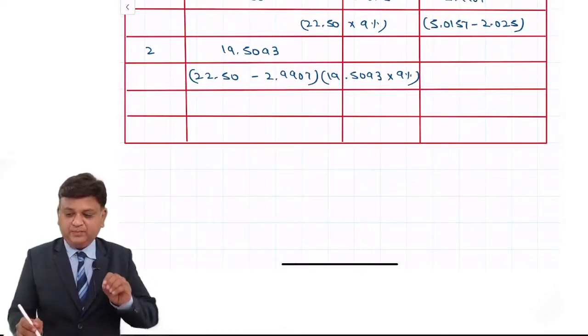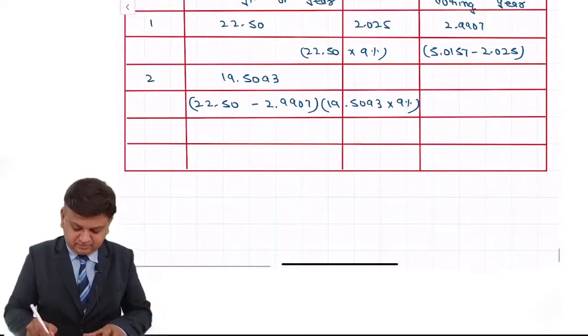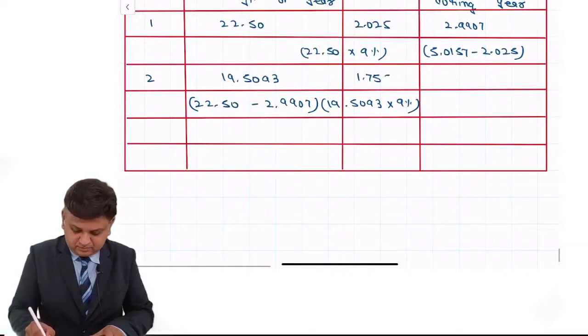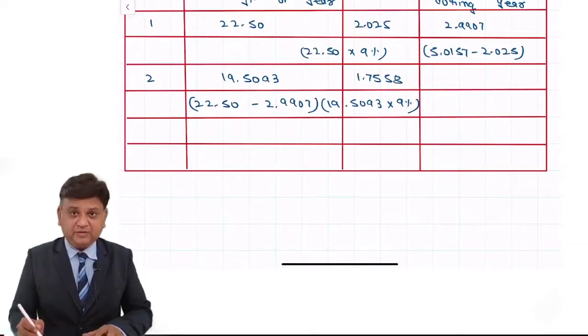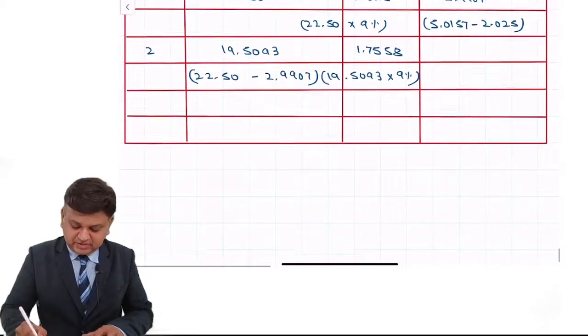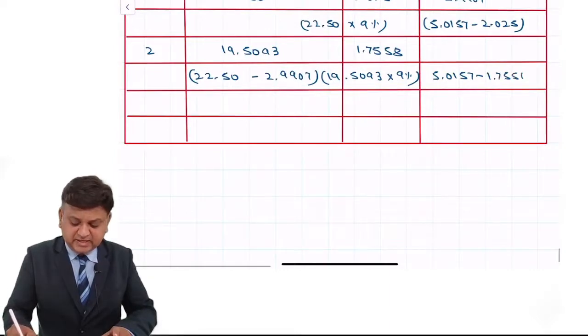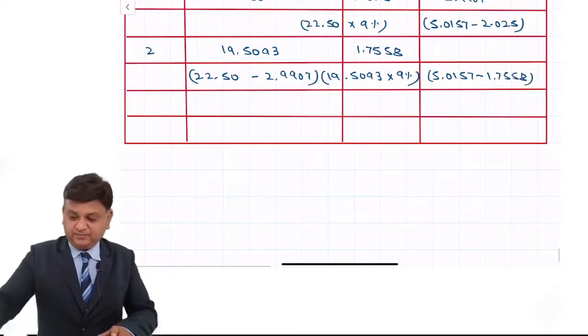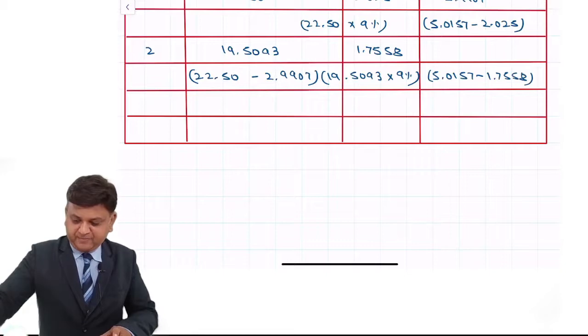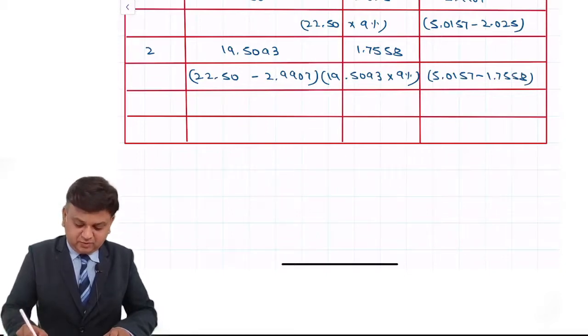That comes to 1.7558. This is the amount of the interest. So now we understand 5.0157 minus the amount of the interest. So again the excess amount is for principal. So the amount towards principal is 3.2599 crore.